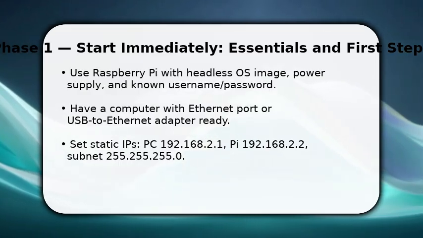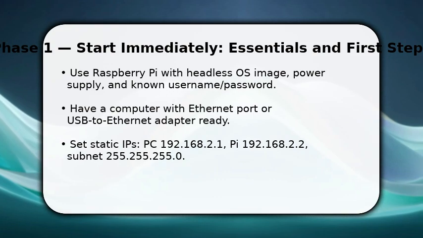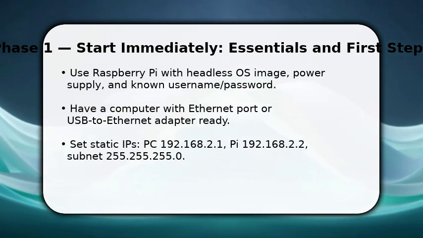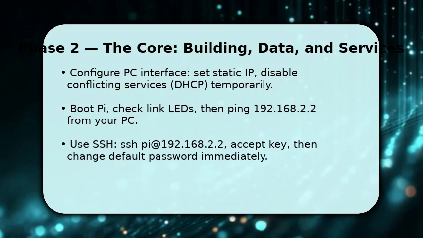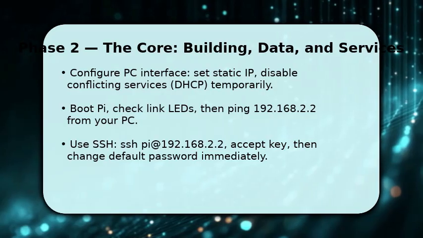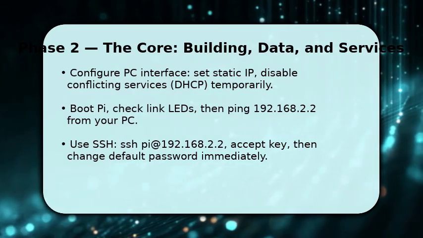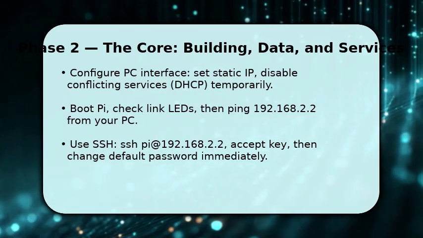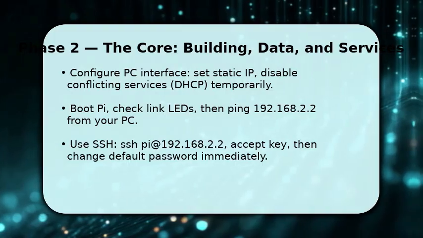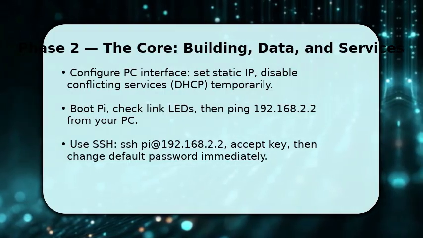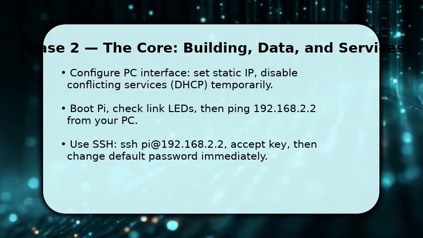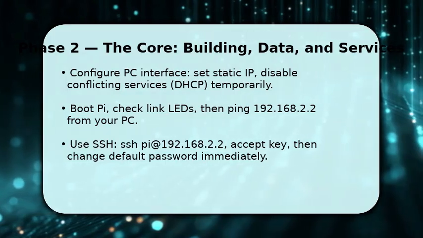Once done, verify the Ethernet link light on both devices. A solid or blinking LED means physical link. Once the static IP is set on your computer, boot the Pi and watch the link LEDs. If they illuminate, proceed to test connectivity. From your PC, open a terminal and ping 192.168.2.2 repeatedly. Packets should reply.